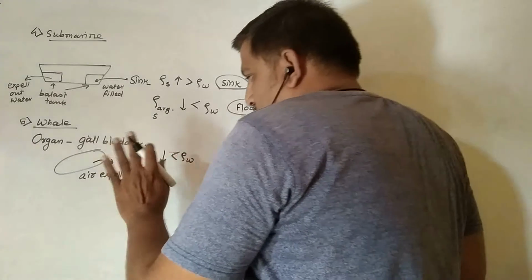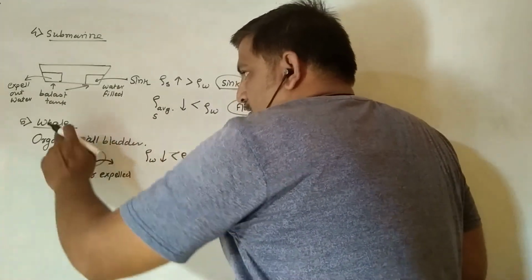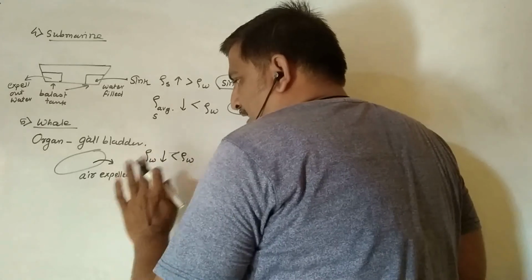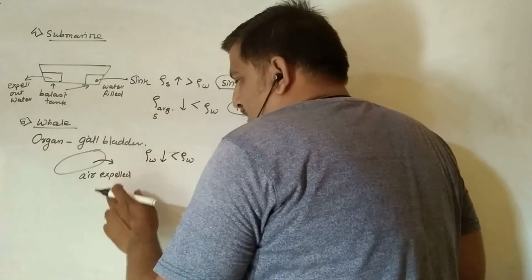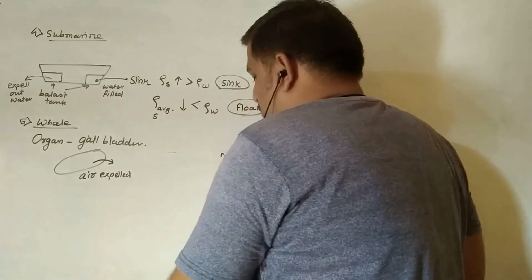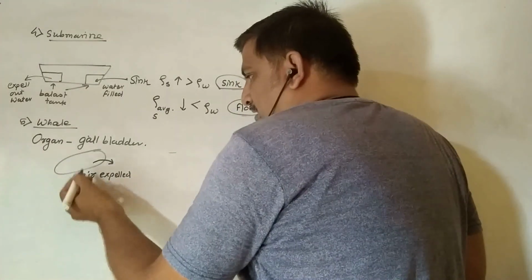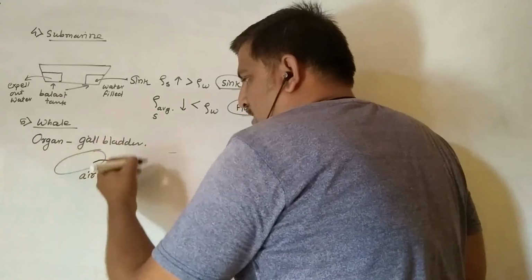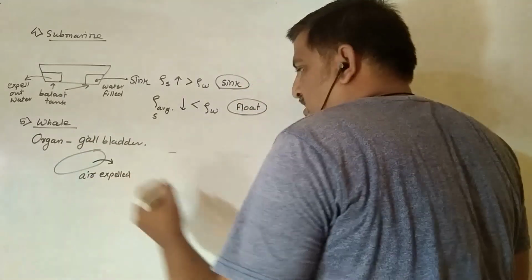So let me explain you again. The whale has a special organ, which is known as the gallbladder. Whenever the whale wants to sink into the water, then the air inside this gallbladder is expelled out, the air is thrown out.